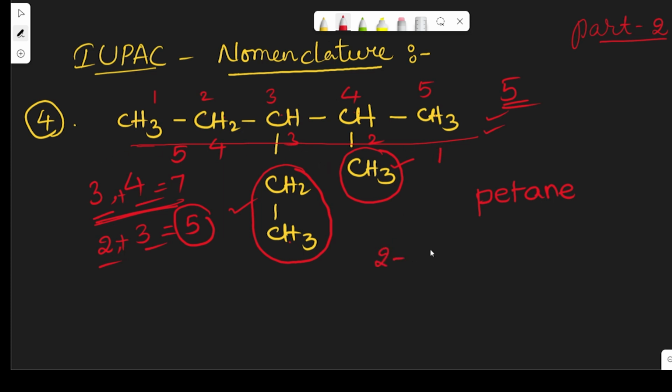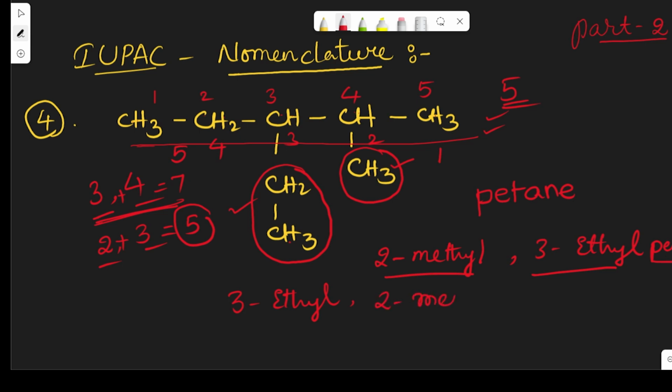Now at the second position, 2 methyl, a methyl is there, and at the third position, 3 ethyl is there, pentane. But here, according to the alphabetical order, we write 3 ethyl, 2 methyl, pentane. So this is the correct name for the given compound.